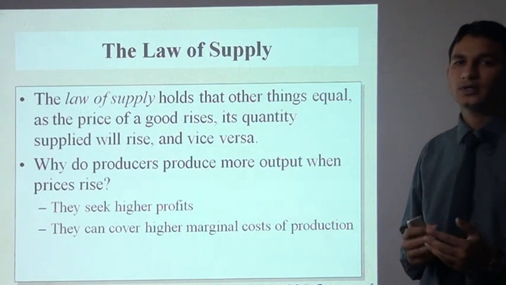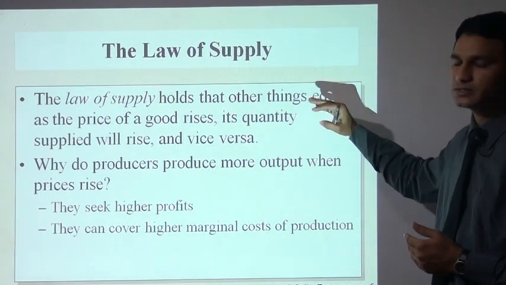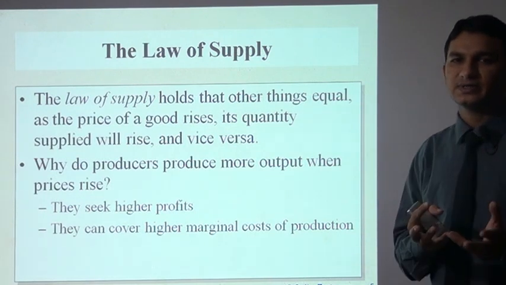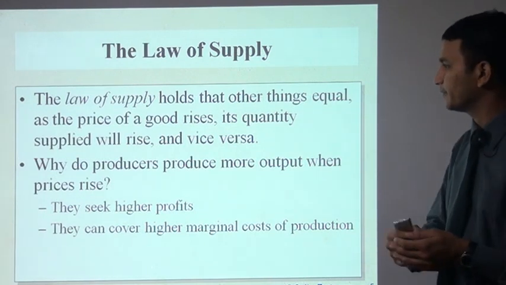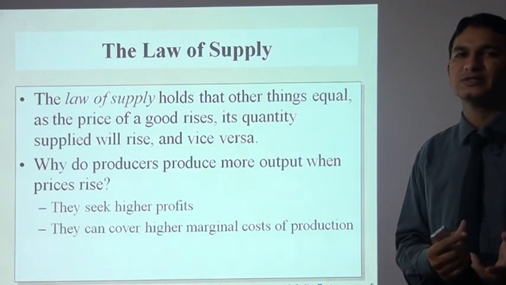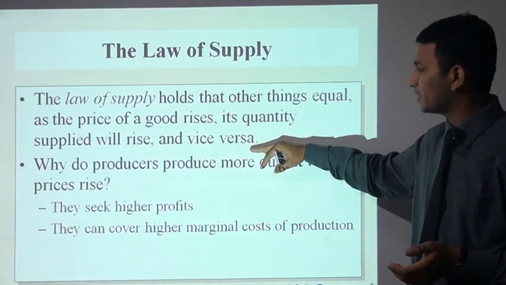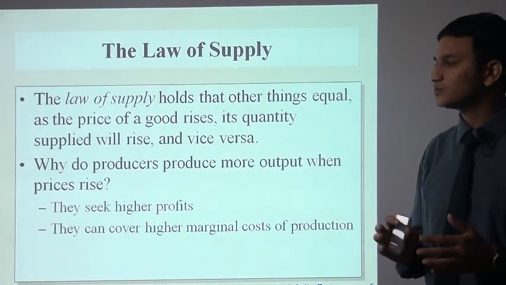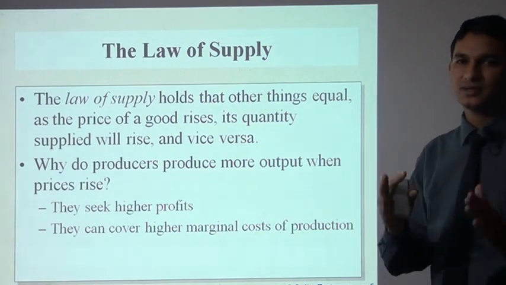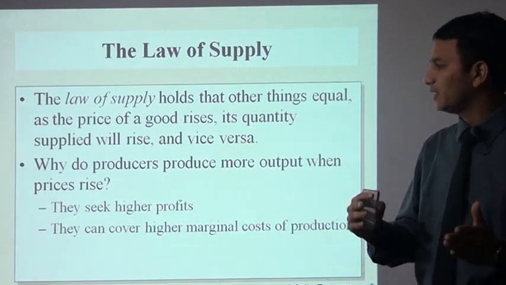Now, the law of supply. The law of supply holds that other things remain constant, meaning it is an assumption that all the things will remain constant. As the price of particular goods and services rises, the quantity supplied will also rise, and vice versa. So it shows a parallel effect: if the price rises, the quantity rises.